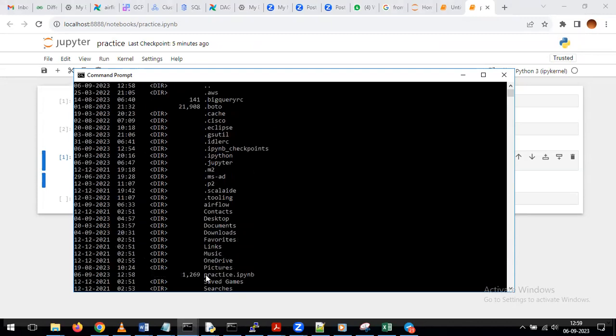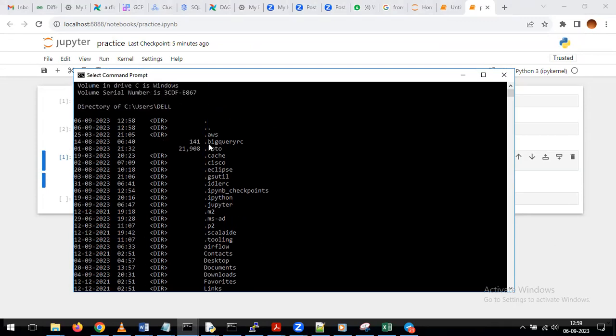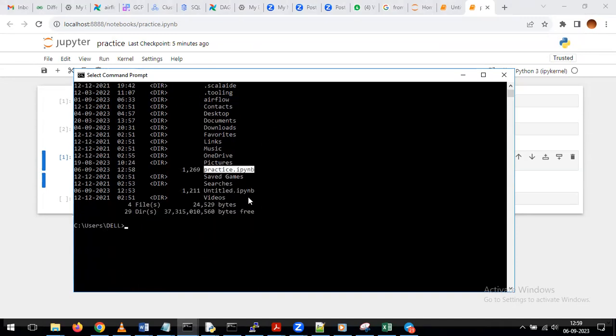Yeah, so this is the one. From whatever command prompt you open, in that command prompt only it is storing everything. When I opened the command prompt, what path is it showing? C drive, Users. Indirectly, whatever file I'm saving here is saved in this same path. Just open a new command prompt, and there you can see what the path is. Please go to that path. In that path, you can see your notebook file.